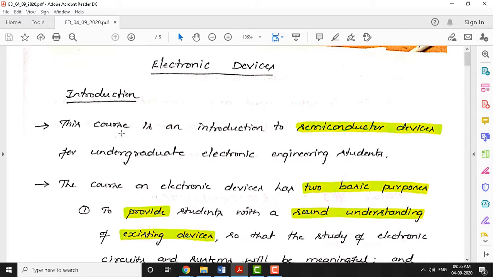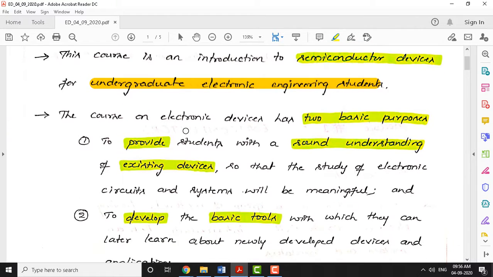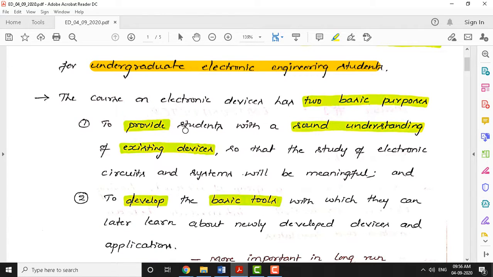This electronic device course is an introduction to semiconductor devices. In this course we are not going to cover any advanced devices. We cover only basic semiconductor devices, and this course is designed for undergraduate electronic engineering students. There are 2 objectives or basic purposes of the course. The first is that the course provides sound understanding of the existing devices. From the syllabus we are covering only PN junctions, optoelectronic devices, bipolar junction transistor, only basic existing devices.